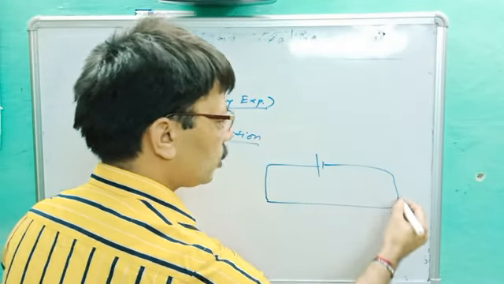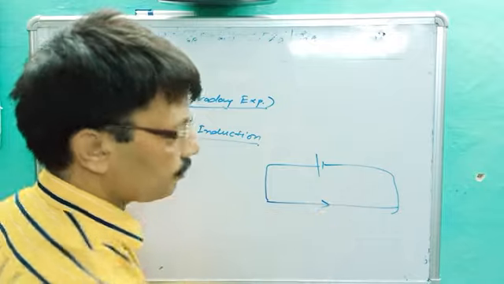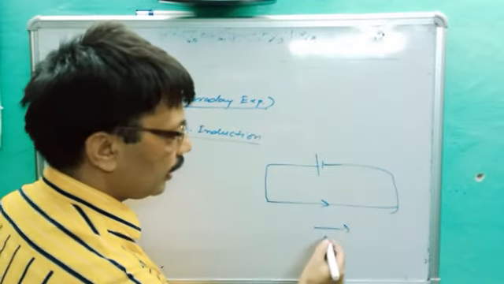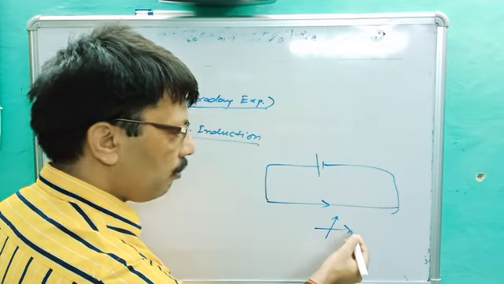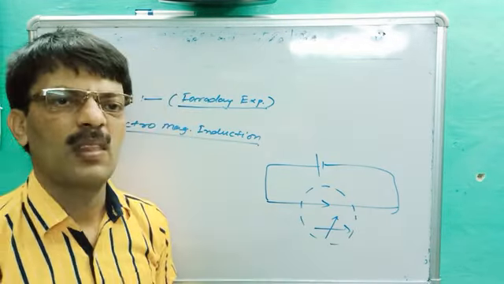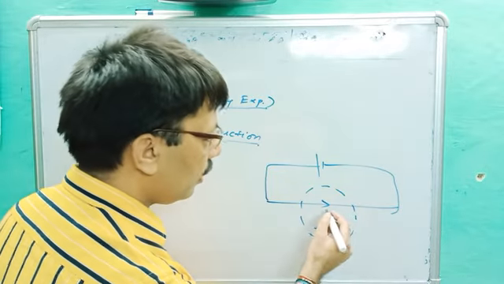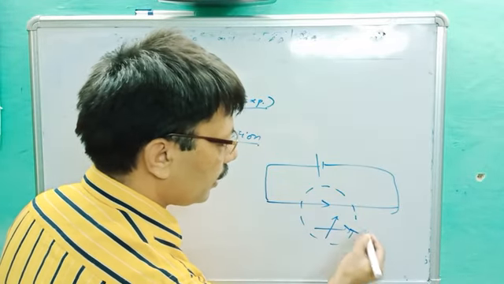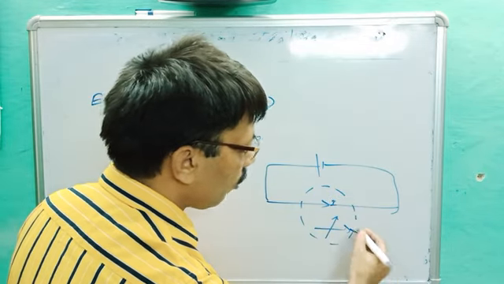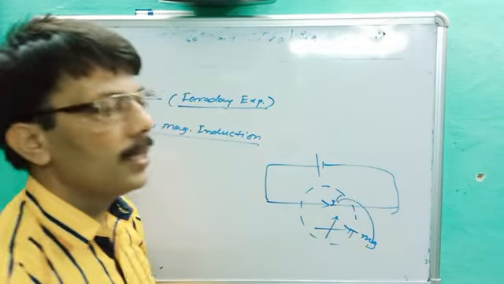When an electric source is applied through any wire, current starts flowing. If we put a magnetic needle below the wire, then it gets deflected. It means a magnetic field is created due to current. Magnetic field created due to what? Current, and this is called the magnetic effect of current.